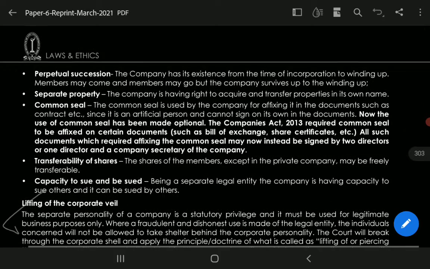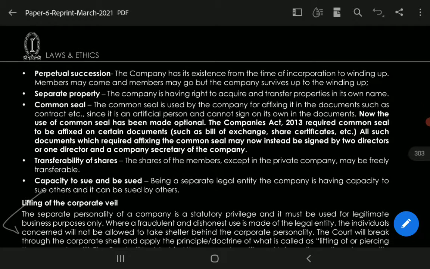Next is the common seal. Common seal was a mandatory requirement in the Companies Act 1956. Although after the commencement of the Companies Act 2013, it becomes optional to have a common seal. So let's get started with the provision of common seal. The common seal is used by the company for affixing it in documents such as contracts, etc.